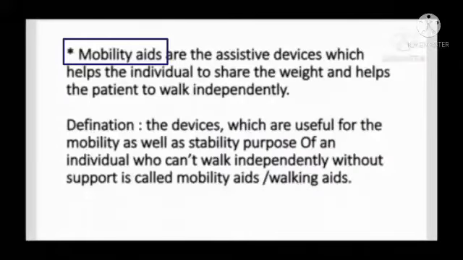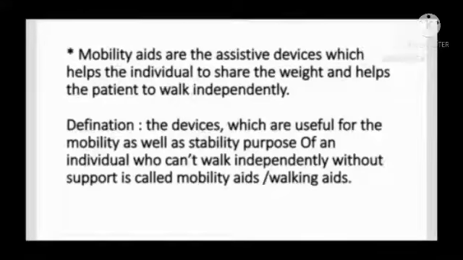Mobility aids are the assistive devices which help the individual to share the weight and help the patient to walk independently. Definition: the devices which are useful for the mobility as well as stability purpose of an individual who can't walk independently without support are called mobility aids or walking aids.